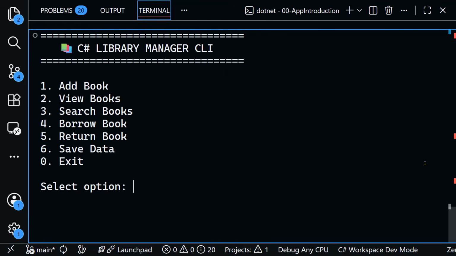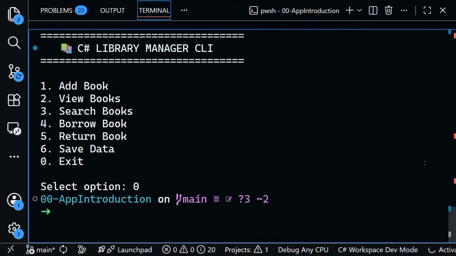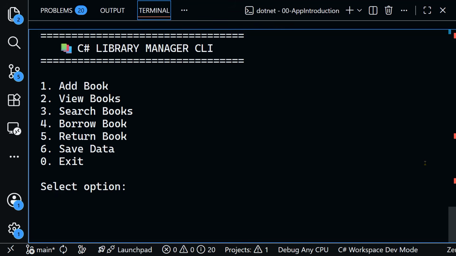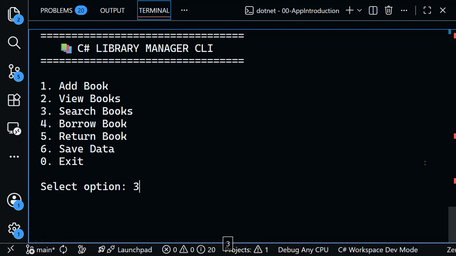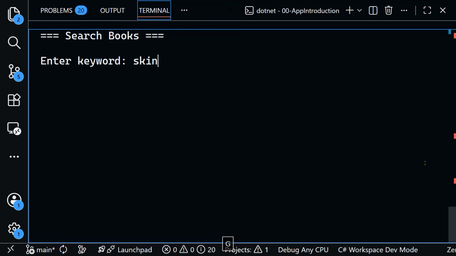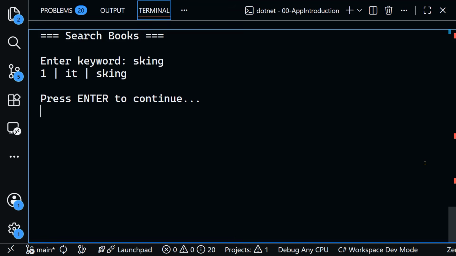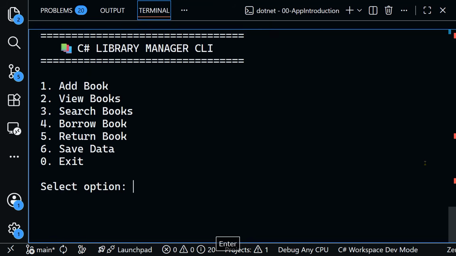Now if you exit the program by typing 0, and run it again using dotnet run and the name of the file, and you want to view the books, you will find that The Call of Cthulhu is still there, right? We can search for books. We can do Stephen King, for example, and we have one book for Stephen King, which is It.